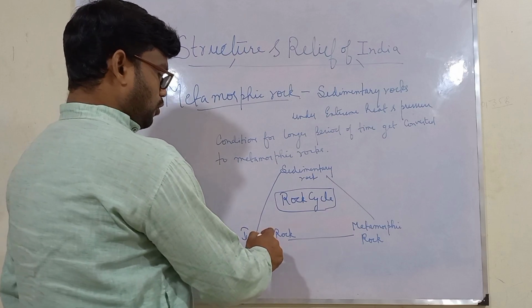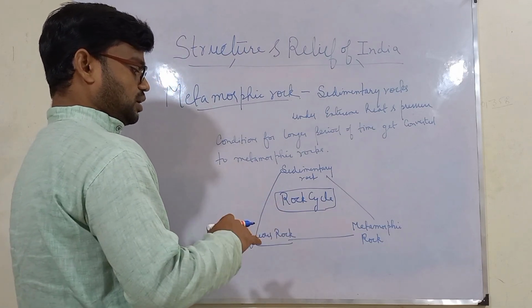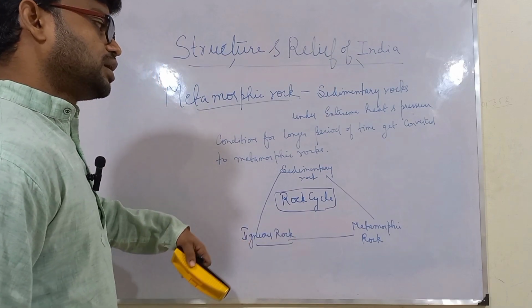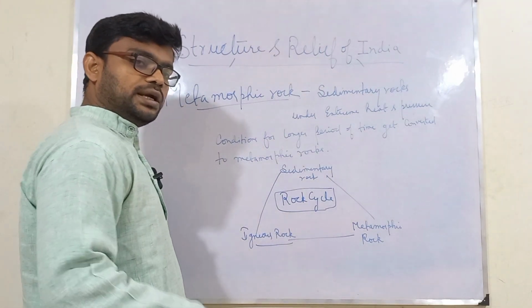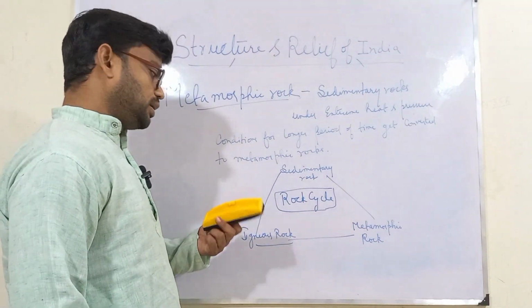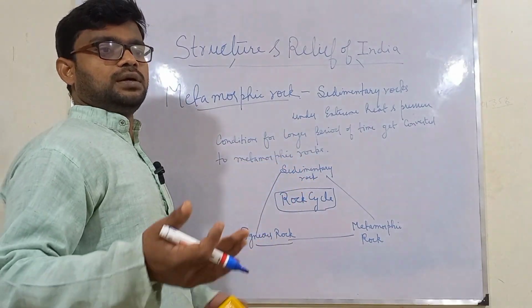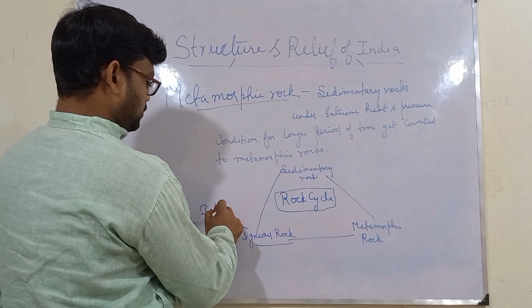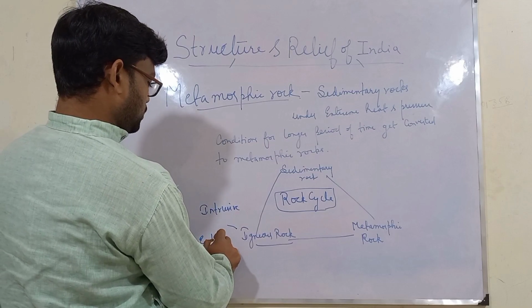When the earth's molten magma gets solidified within the earth's surface, that is known as intrusive igneous rock, and when it gets solidified over the earth's crust, that is known as extrusive igneous rock. Intrusive and extrusive, these are two types.